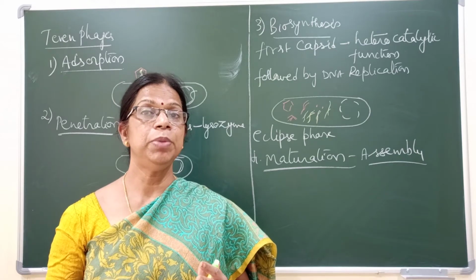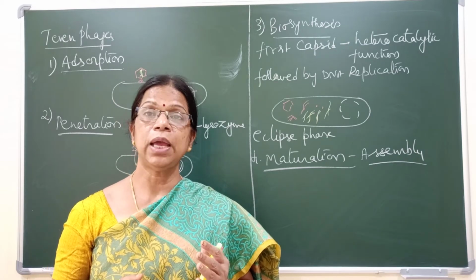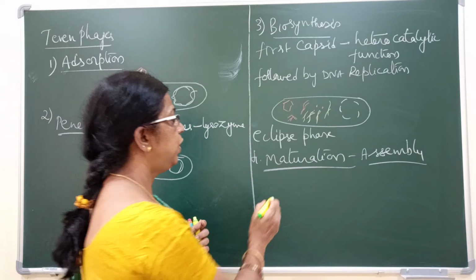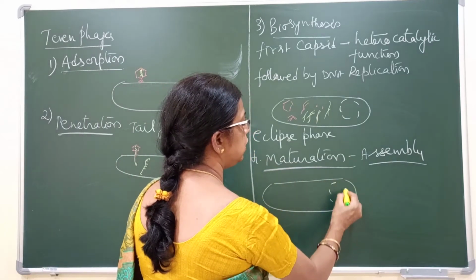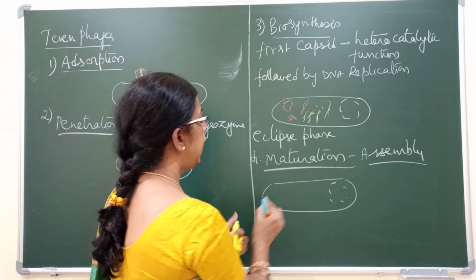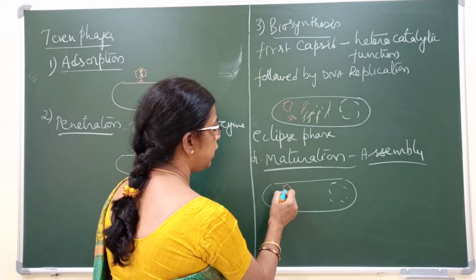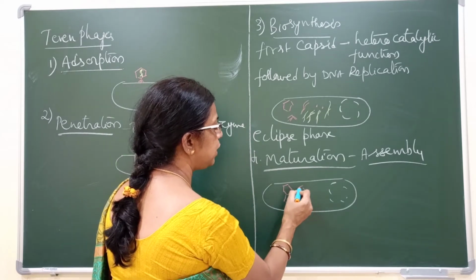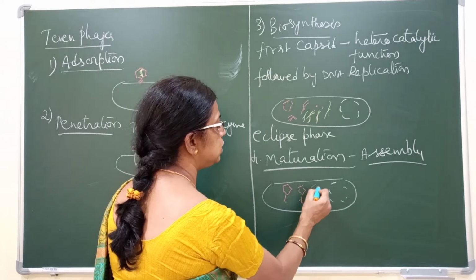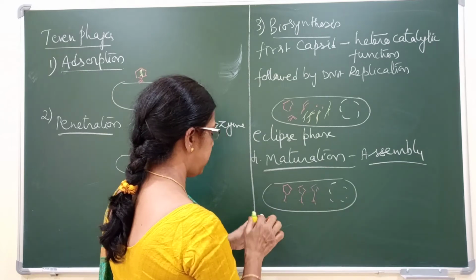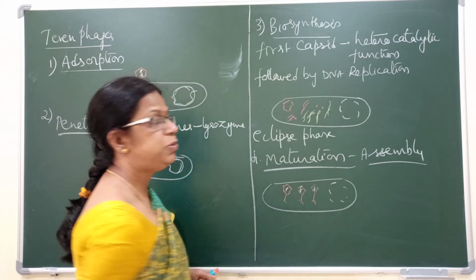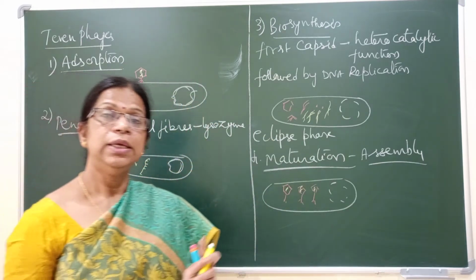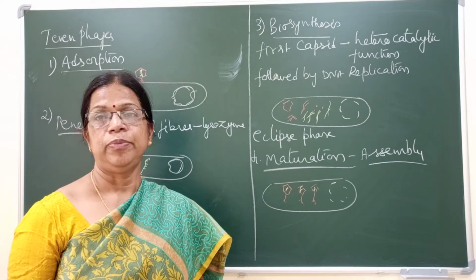By this time, the host DNA will further disintegrate into fragments, and complete viral particles, complete virions, can be easily observed in the cell.